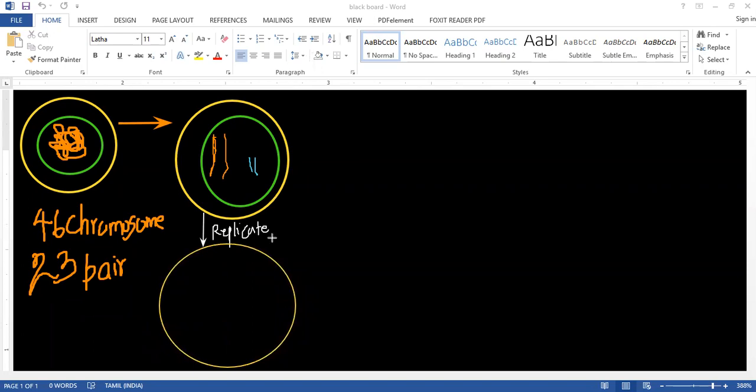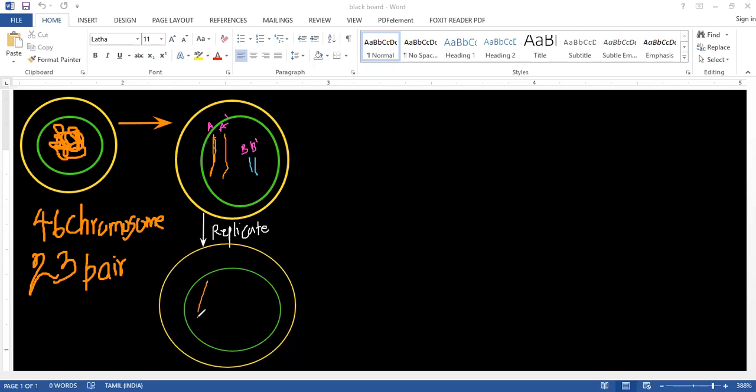And here this is the nucleus. In this nucleus, it's going to replicate. I'm putting names for them so you can understand clearly. For this one, I am putting A, and this one A dash. For this one it is B, and I'm putting B dash. Right, this is going to replicate now.